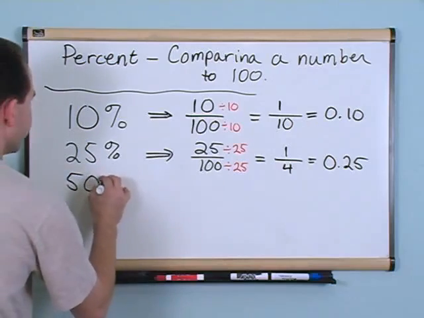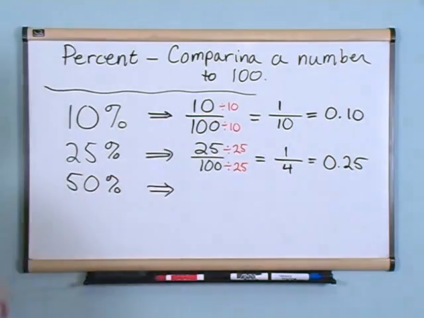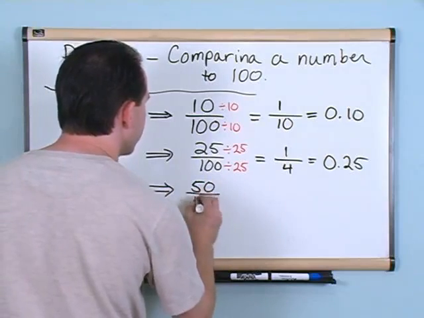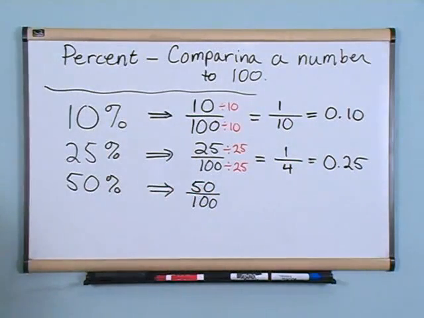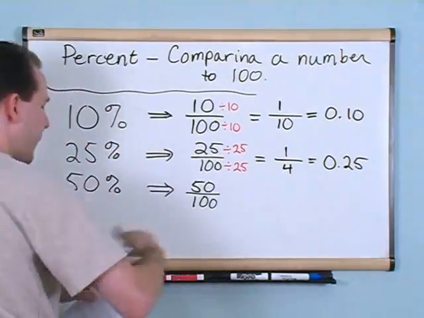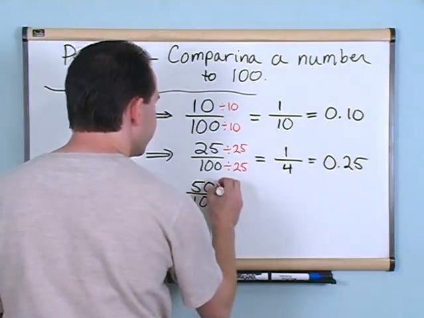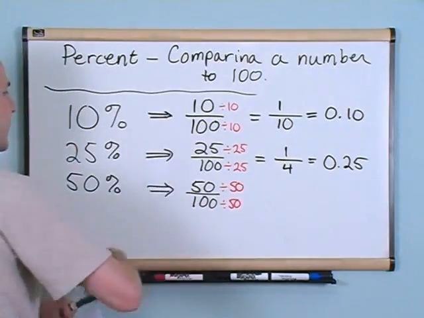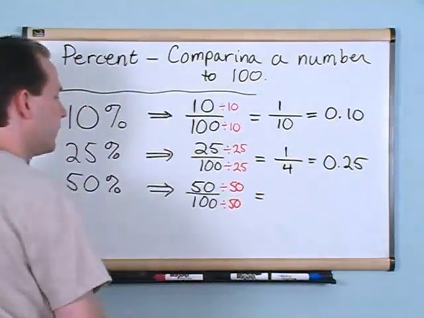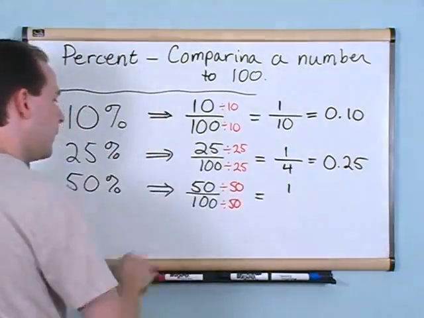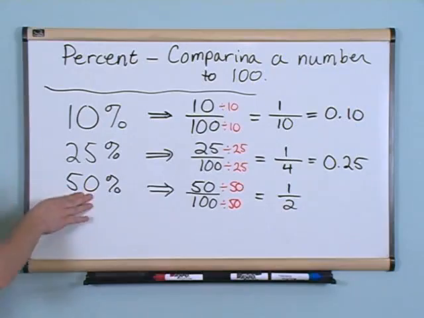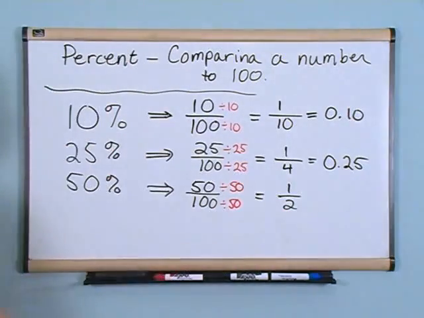Another example would be 50%, okay? If you want to convert this to a fraction, you take the 50 and put it over 100, which is what we always do here. And then this is a fraction just like anything else, so you can simplify it. I can divide the top by 50 and the bottom by 50, and I know that's going to simplify things for me. 50 divided by 50 is 1, and 100 divided by 50 is 2. So what we figured out here is that 50% is exactly the same thing as 1/2, okay?